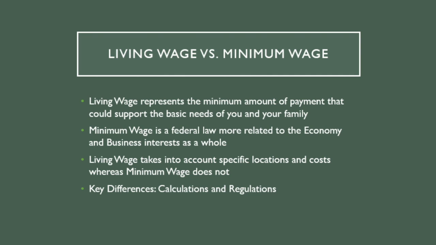But even though both are ways to regulate the minimum payments to workers, they differ in their fundamentals and what goes into determining them. Living wage is really a representation of the minimum amount of payment that you could support yourself and your family off of. This includes the basic expenses of living determined based on where you live. This information is helpful for many reasons, and economists and policymakers use it to help analyze the financial health which people use to define a person's financial status or well-being on multiple different levels.